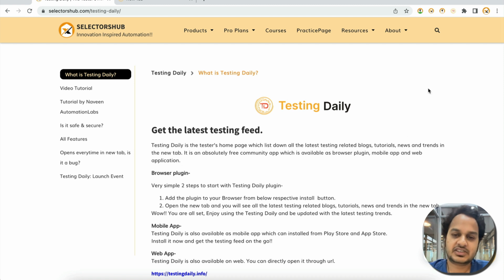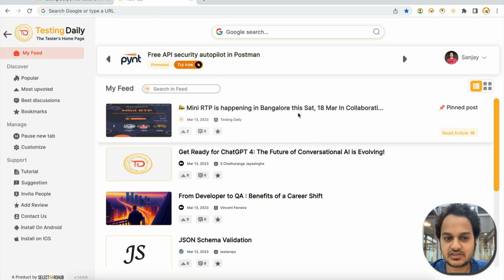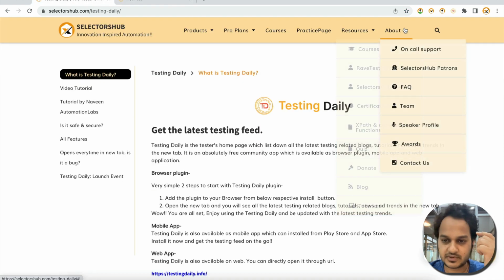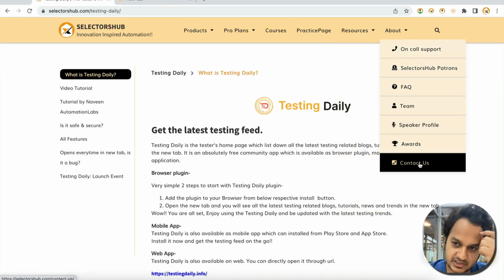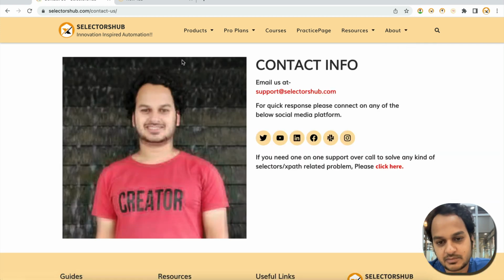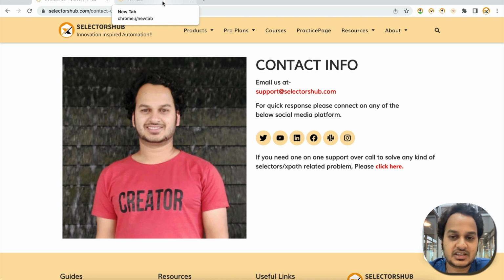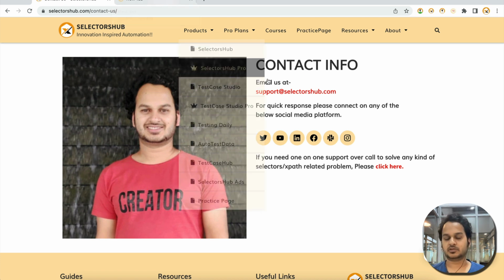If even after that Testing Daily is not able to pick up your feed, just contact us here, and we will make sure that your feed starts getting picked up by Testing Daily immediately. So this is how Testing Daily will pick up the feed from your platform.